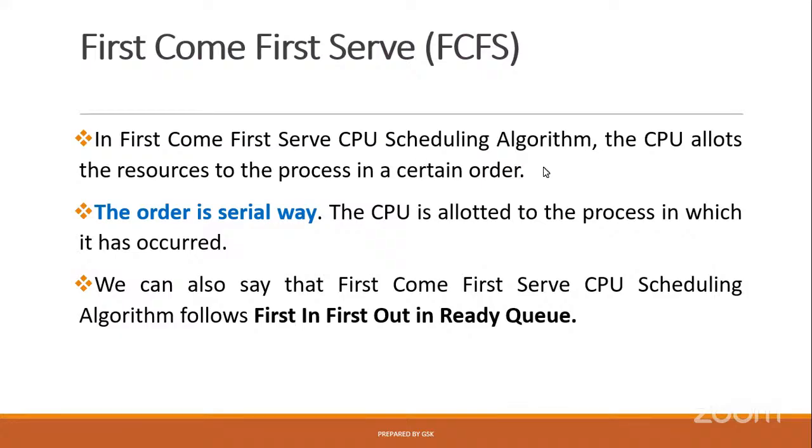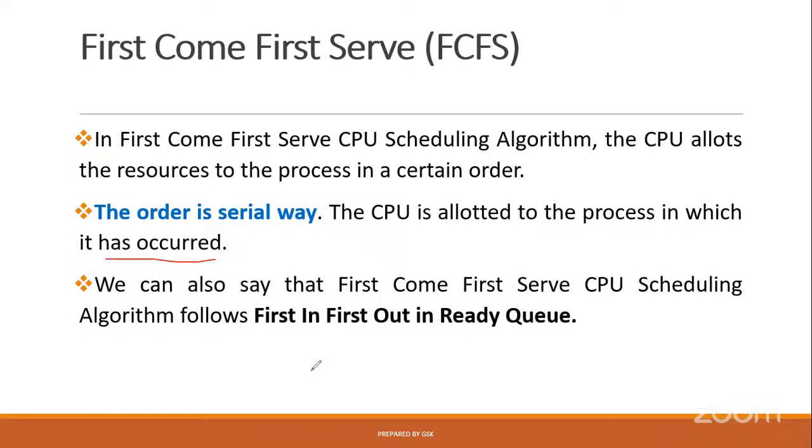See, in FCFS, the CPU allots the resources to the processes in a certain order. The order is serial order. The CPU is allotted to the processes in the order in which they occurred, meaning the order in which they were stored in the main memory. In the same order the processes are executed.